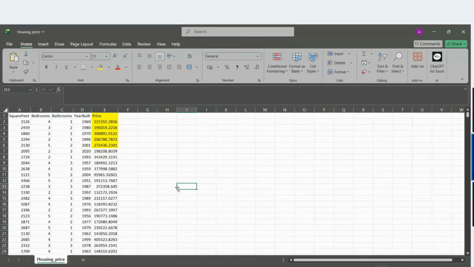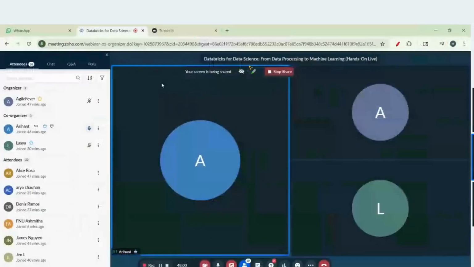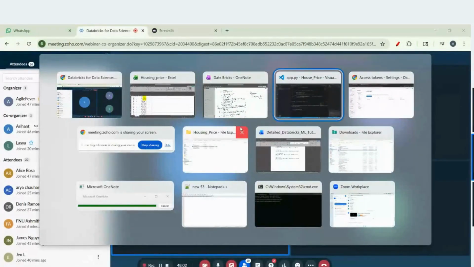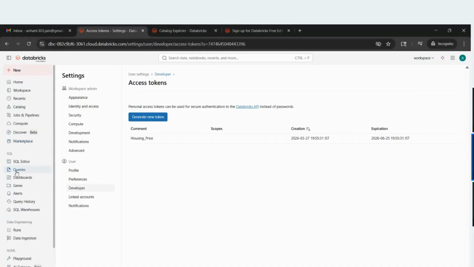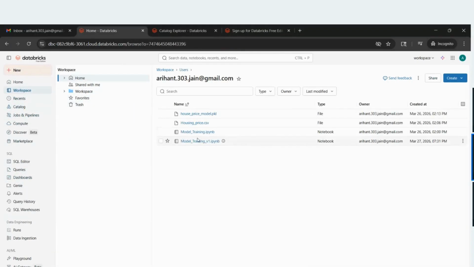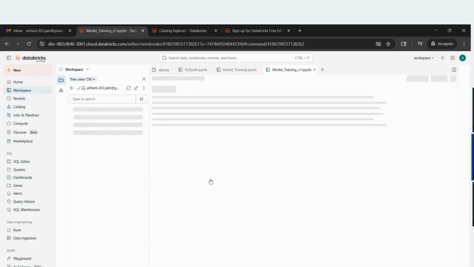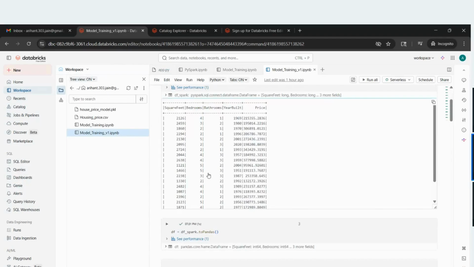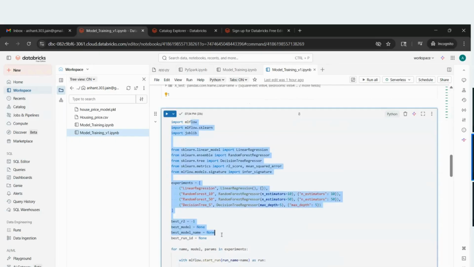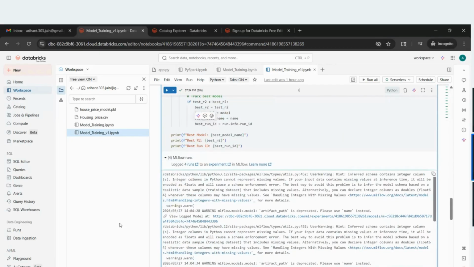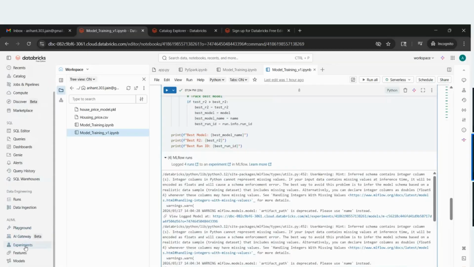How we imported it into the Jupyter notebook using PySpark, how we did the data cleaning, and how we did the MLflow. Based on MLflow, different experiments were generated.